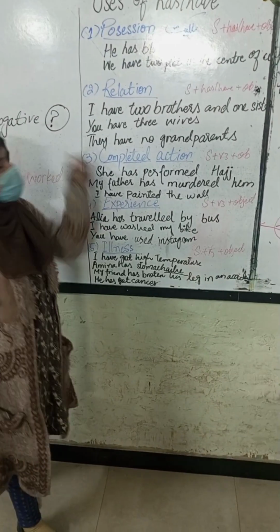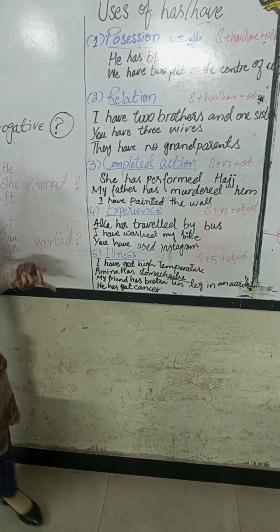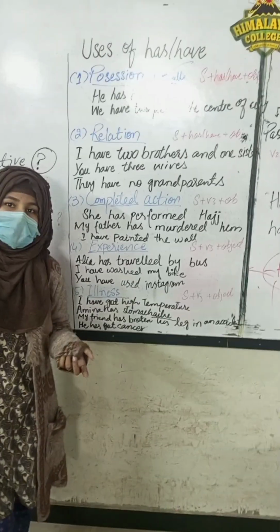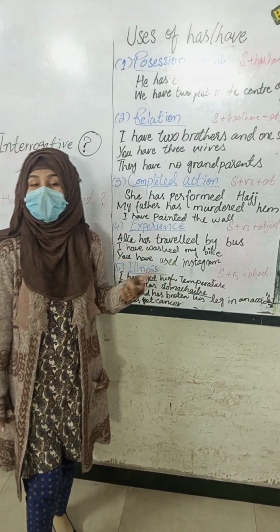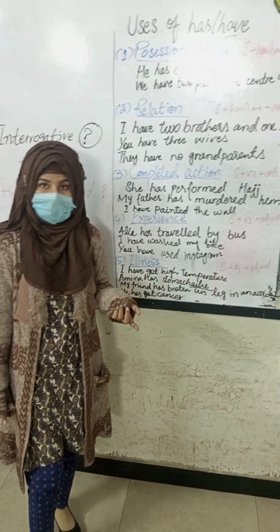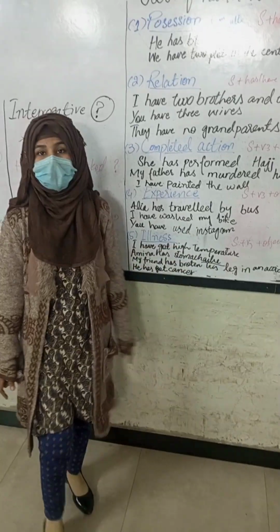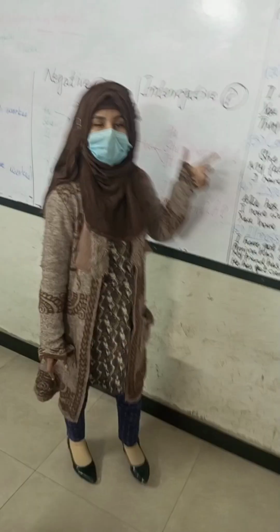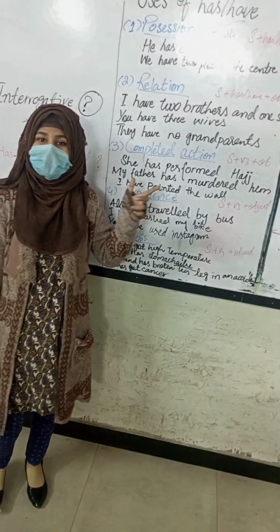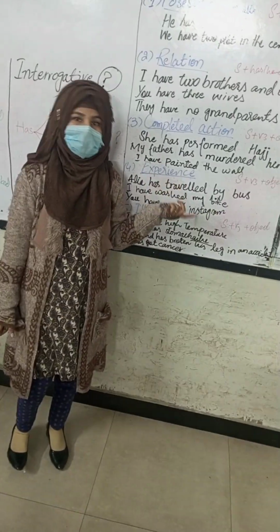Here are some examples on the board. He has blue eyes. It means he has blue eyes; it's in his possession. The second one is relation. You can tell any type of relation if you know the use of has and have. You just have to use has and have, and I'll give you the example. I have 2 brothers and 1 sister. You just make it, and that gives the example of possession.